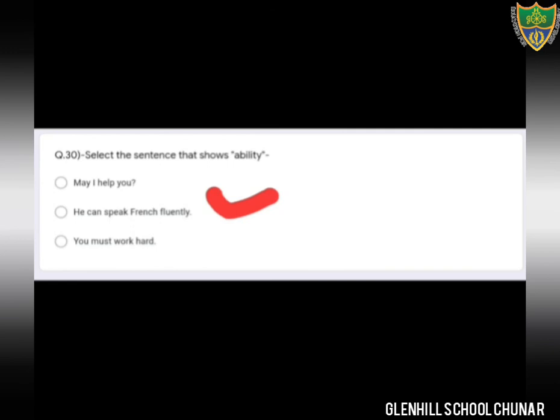Okay students, so in this way we have discussed the 30 questions which have already come in your unit test first. So students, in the next class we will discuss the syllabus of half yearly exams.